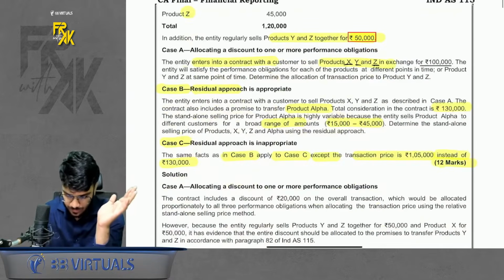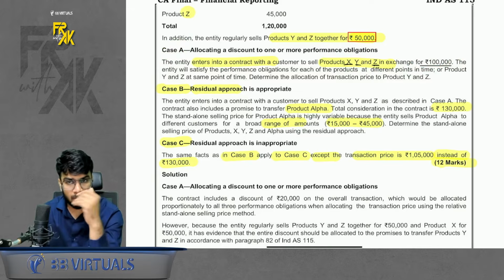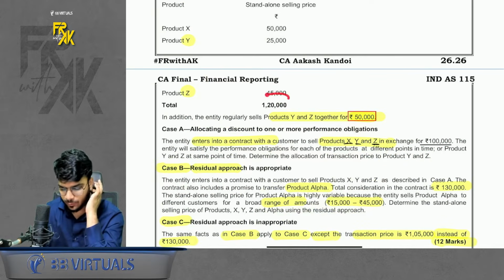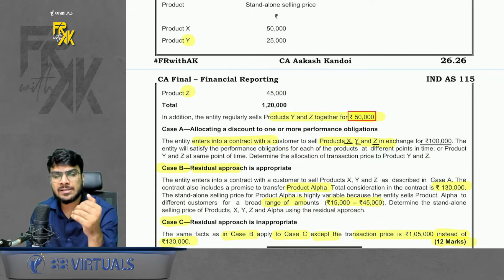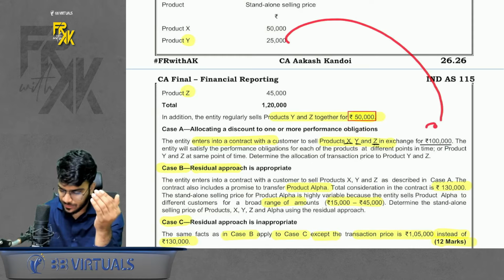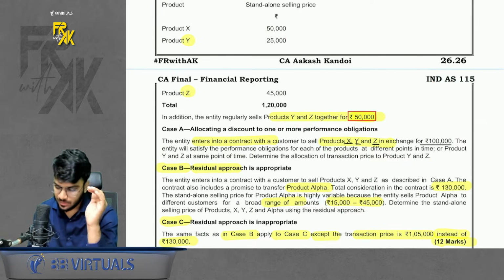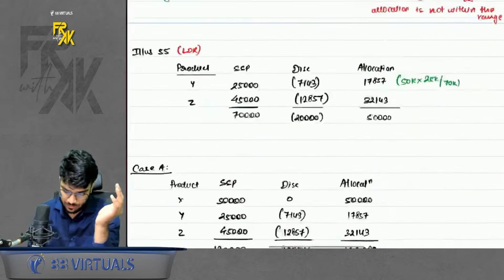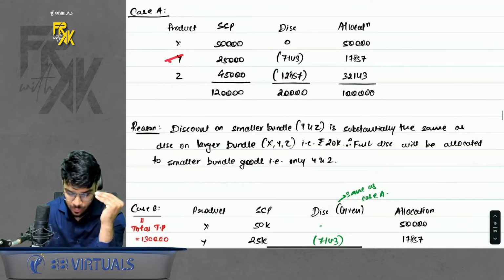Now case 1. It says we sell XYZ for 1 lakh. If you see the SSP of XYZ, all 3, it is 120. You sell it for 1 lakh. That means on all 3 products, how much discount are you giving? You are giving a discount of 20,000. And if you see closely, on the 2 products also, you give a discount of 20,000. That means on this extra product X, you are not giving any extra discount. That means in case A, the discount will not get allocated to X. It will only get allocated to Y and Z.